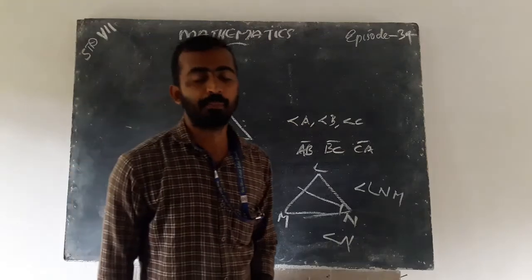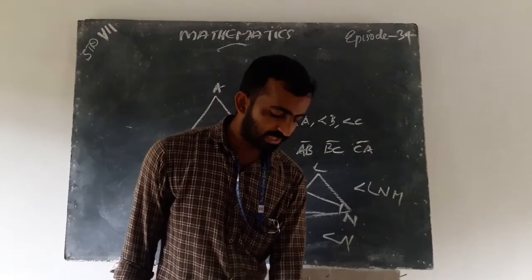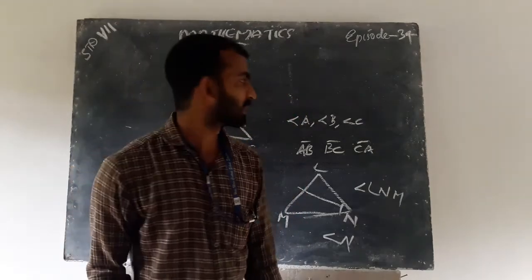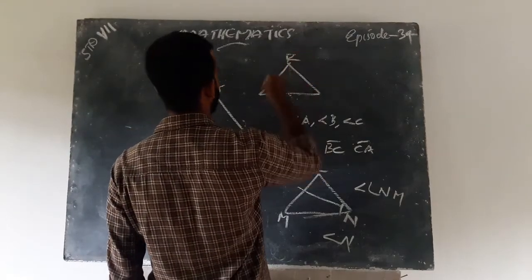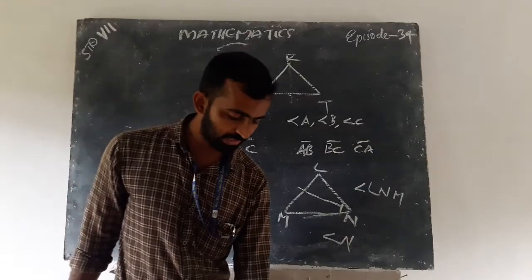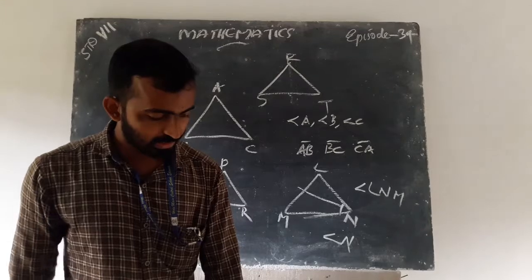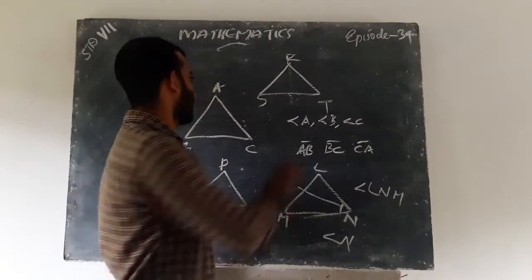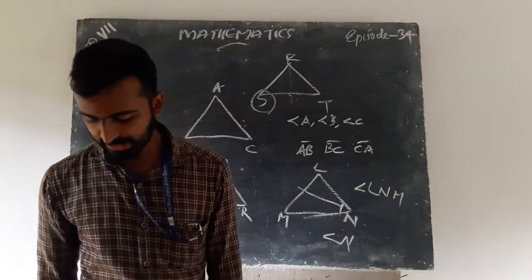Next question: the vertex opposite to the side RT of triangle RST.